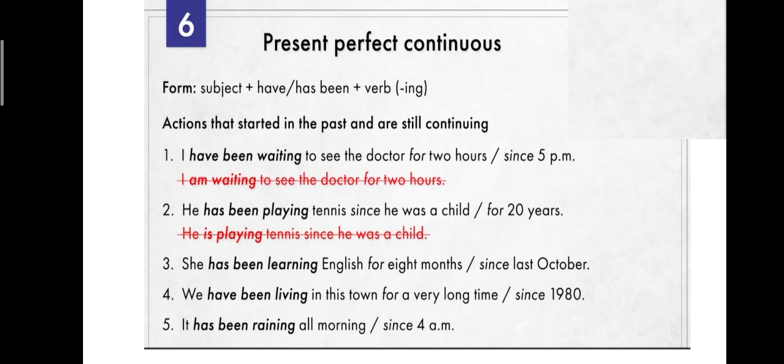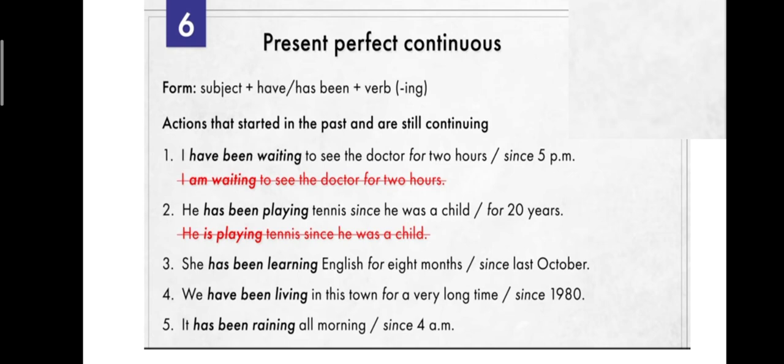This is the rule. Has been, have been. I have been waiting to see the doctor for 2 hours, or since 5 hours. So what will you write? I am waiting. These are the mistakes that we commit. I am waiting to see the doctor for 2 hours. What will you do actually? I have been waiting to see the doctor for 2 hours. Yes, this is the correct answer.